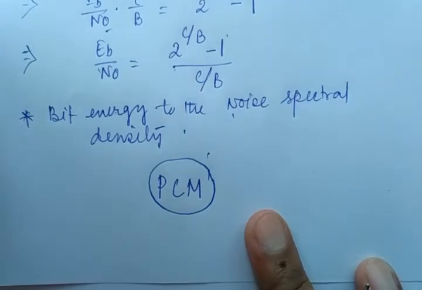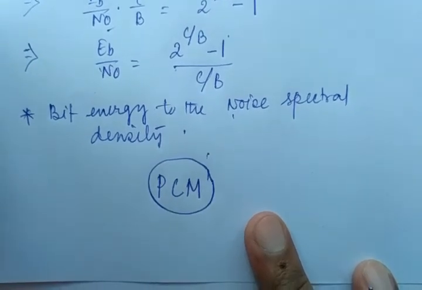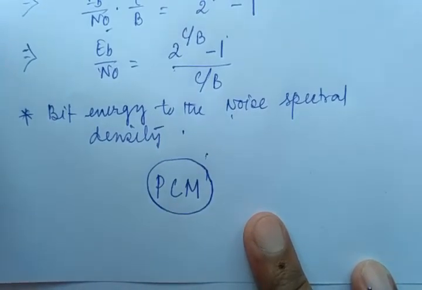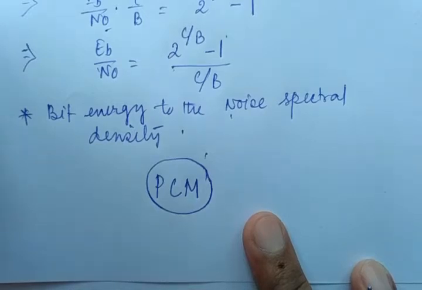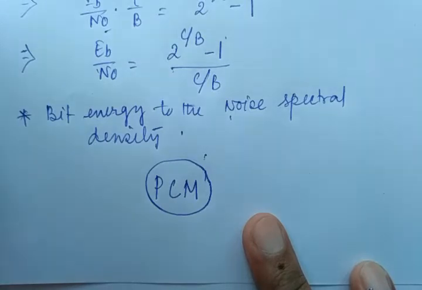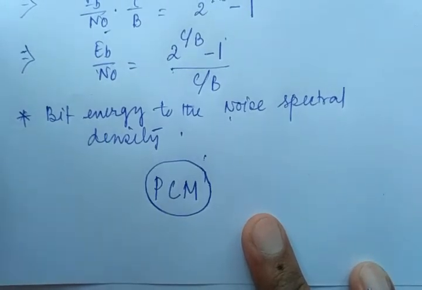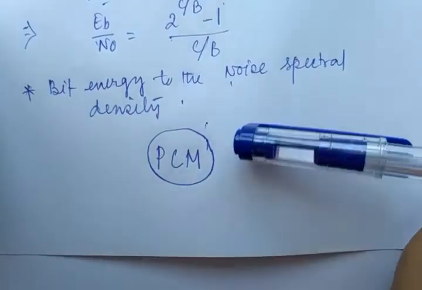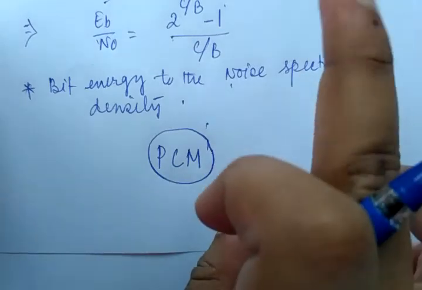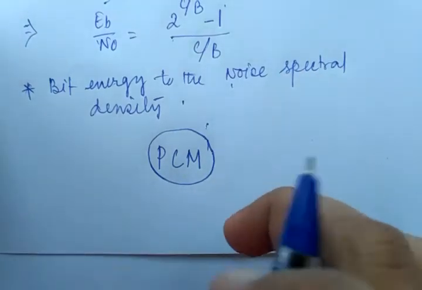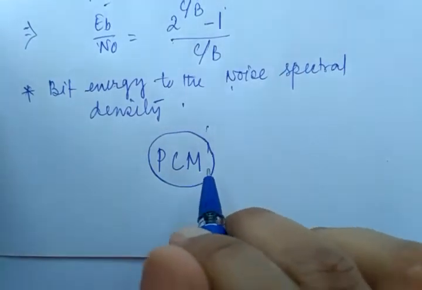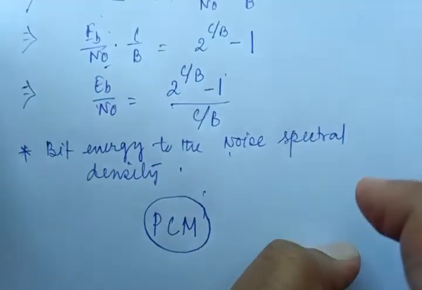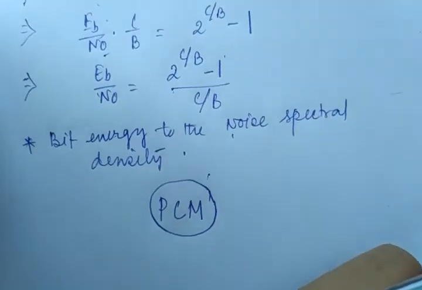Okay, and for that purpose, if we see the details of the PCM architecture and PCM block diagram, there are two parts. One is the sampler and one is the quantizer. This is a very important part, because the sampler is for discretization of the time unit, and the quantizer is useful for discretization of your amplitude unit. So inside the PCM, two processes are happening, that is sampling and quantization.